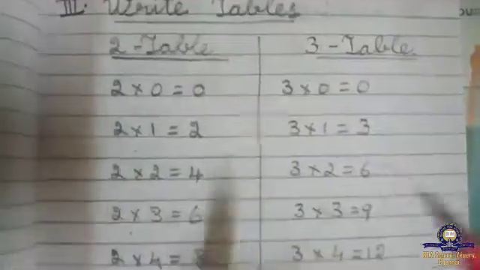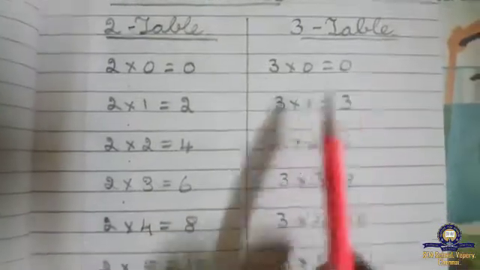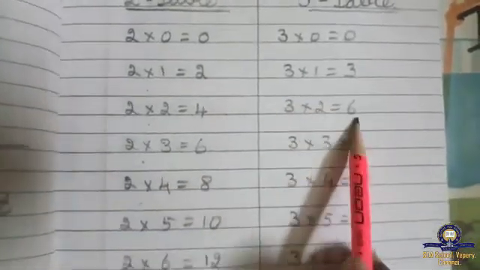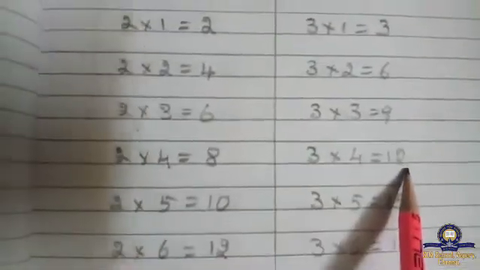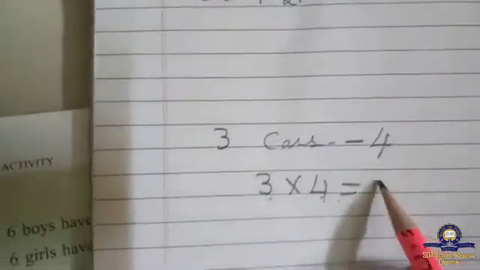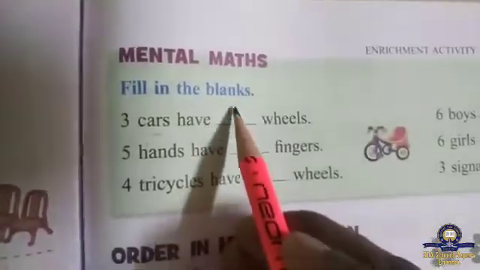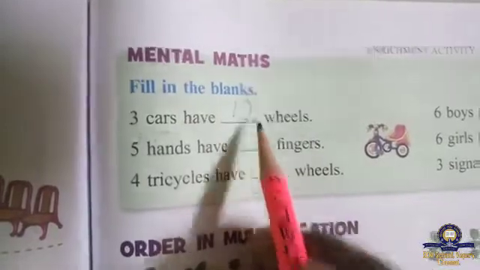3 table. 3 ones are 3. We'll see the tables and we'll practice. Here see, 3 zeros are 0, 3 ones are 3, 3 twos are 6, 3 threes are 9, 3 fours are 12. That means 3 fours are 12. Take and write it in the book, 12.